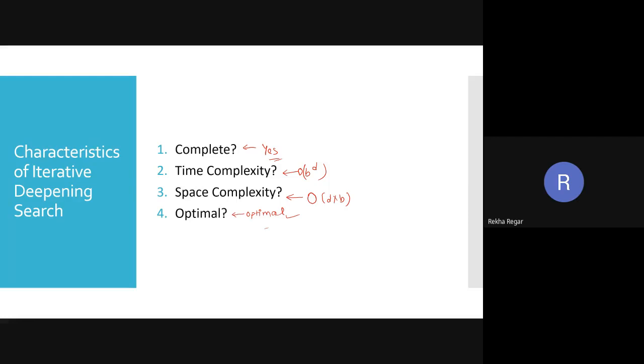The question is where we are going to use this one. So Hardik, can you tell me? Parth?